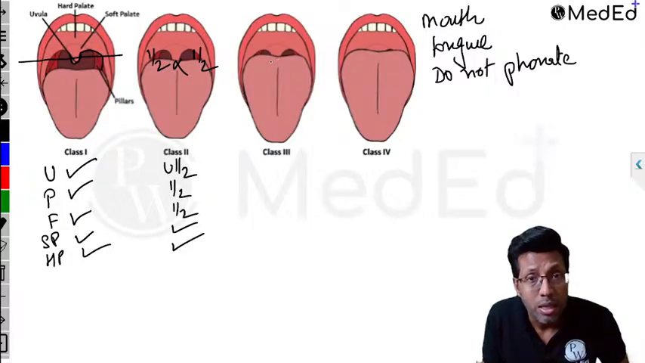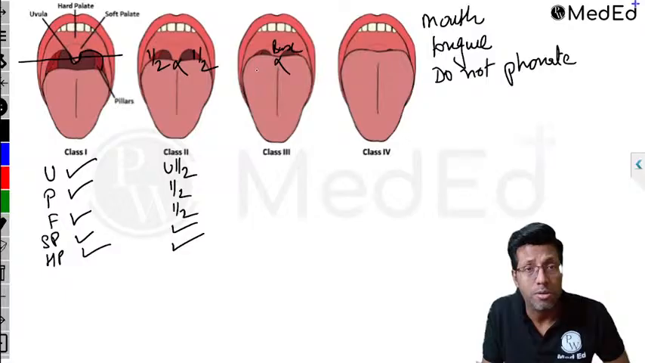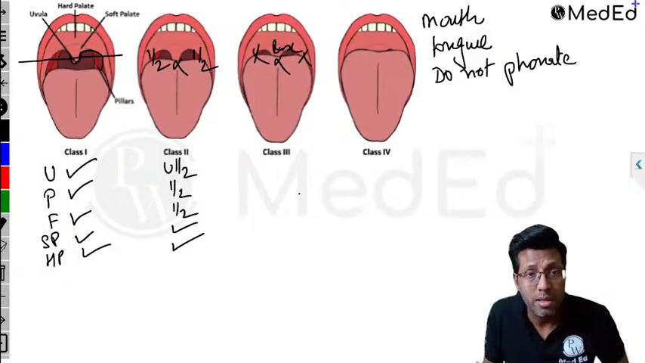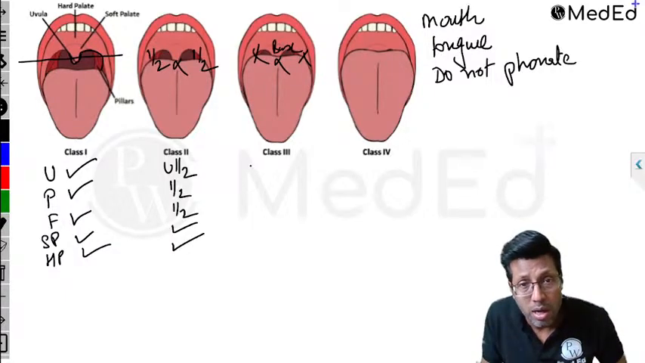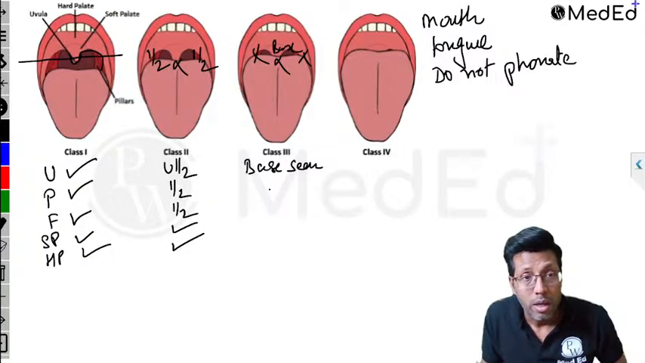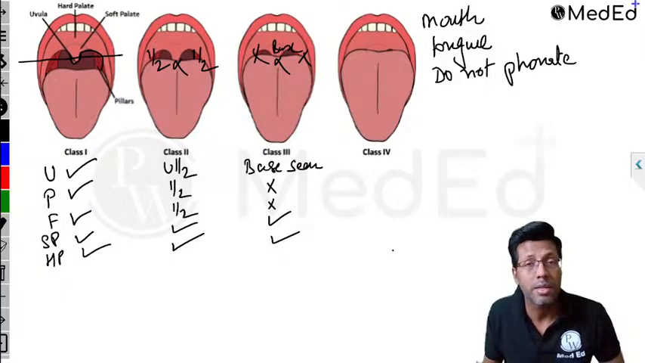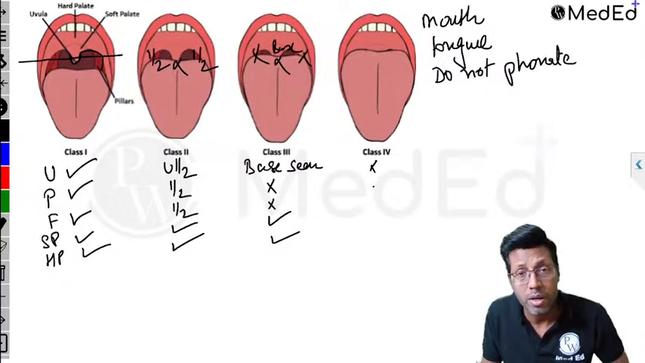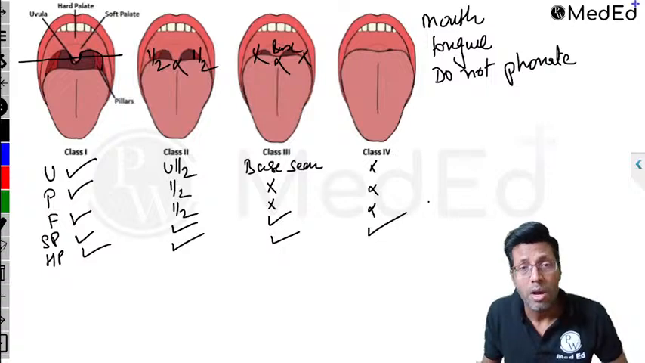In Mallampati 3, you can see just the base of the uvula. The rest of the uvula is not seen and the tonsillar pillars are not seen. So here, only the base of the uvula is seen. Pillars are not seen, fauces are not seen, but soft palate, hard palate are seen. In Mallampati 4, which was the question over here, nothing is seen except for hard palate.